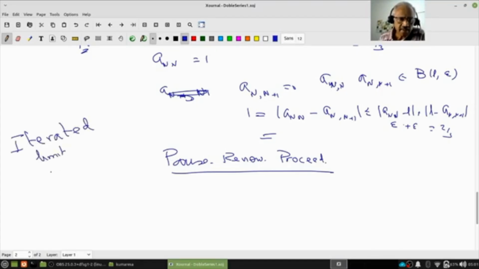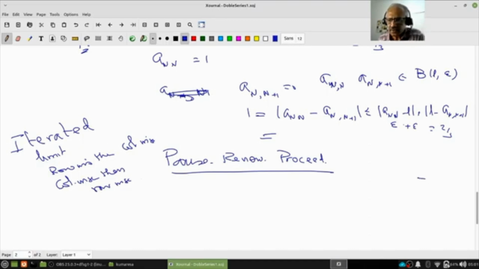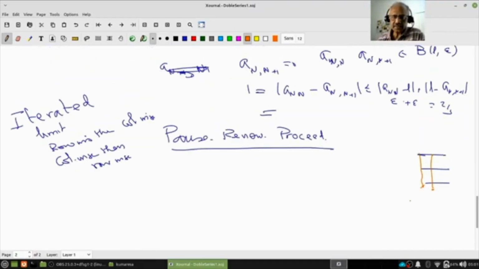Take row-wise, then column-wise, and similarly column-wise, then row-wise. Keep the geometry. This is your alpha. This is how, and the next one is you go this way. It may or may not converge. Assuming these all converge, they may exist, but still the sequence may not be convergent.